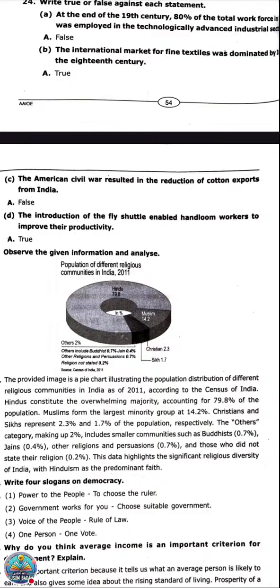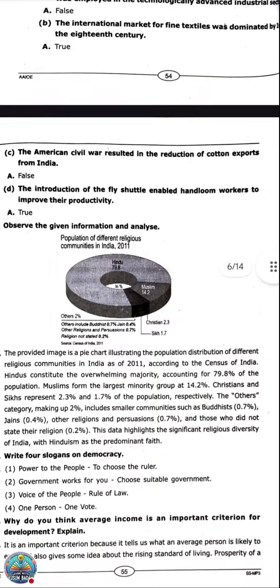Next is a given pie chart, which is based on population. Population of different religious communities in India in 2011. So in 2011, more Hindus were there. Hindus were 79.8%, then 14.2% Muslim, then Christian 2.3% and Sikh 1.7%. And people of other religions were 2%.